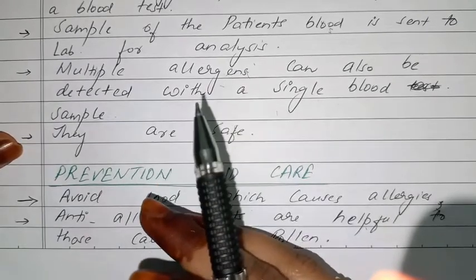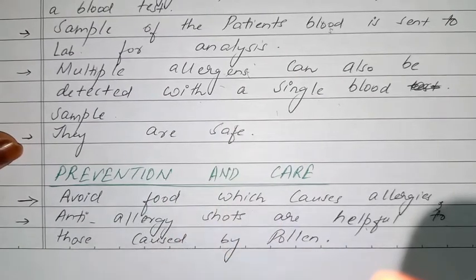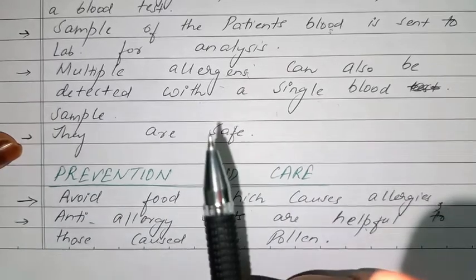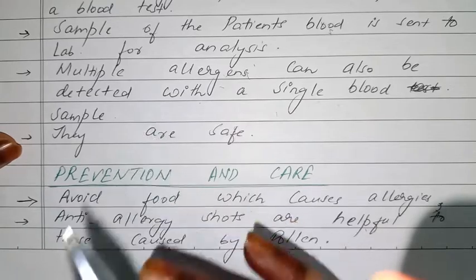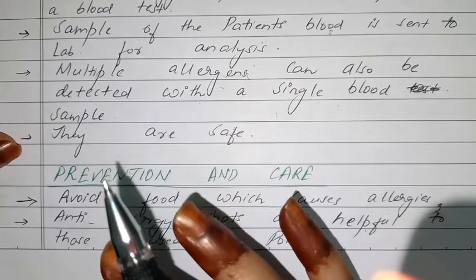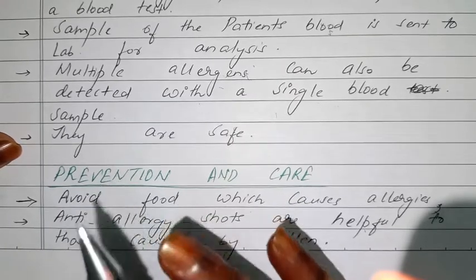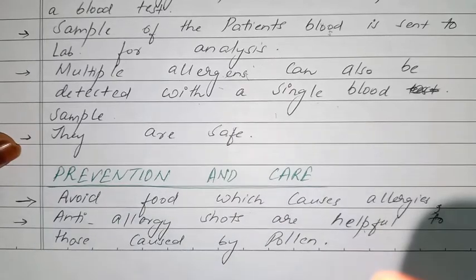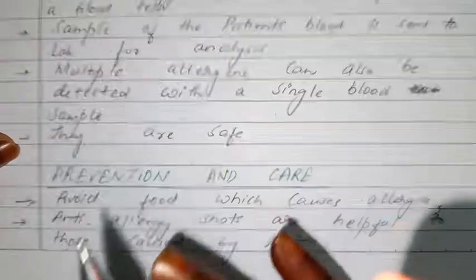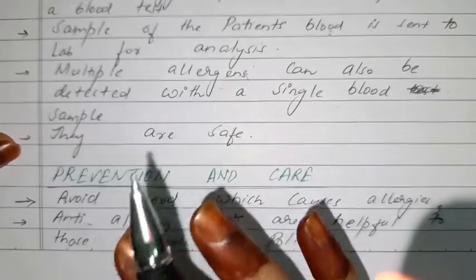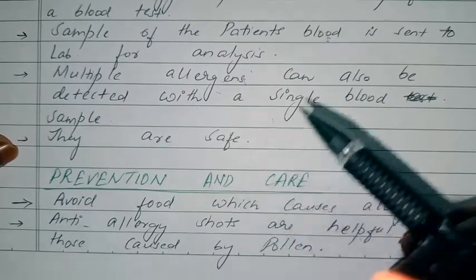And what else should we do in order to prevent an allergy? We should be healthy. We should exercise regularly. We should drink plenty of water. And we should eat a balanced diet. We should get good sleep, like 7 to 8 hours of sleep, which is good enough to keep our body healthy. And when we already know that we are allergic to any substance, any chemical, any cream, any food, then we should avoid using them. That is the best way to save ourselves from allergy.